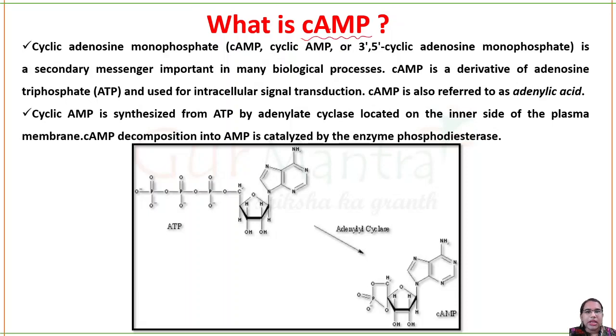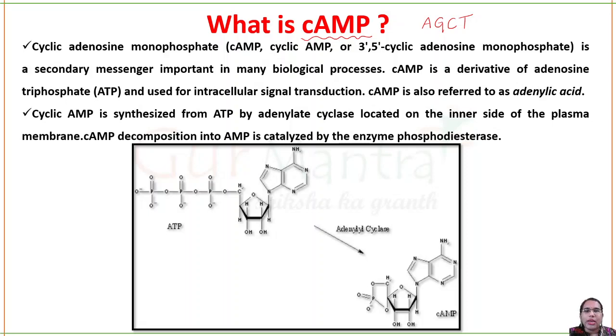It means cyclic adenine. Okay, so A is basically adenosine. You know, adenine, guanine, cytosine, thymine. So that A is only incorporated here. It's basically the adenine group which is added with one phosphate. So adenosine monophosphate is your cyclic AMP molecule.